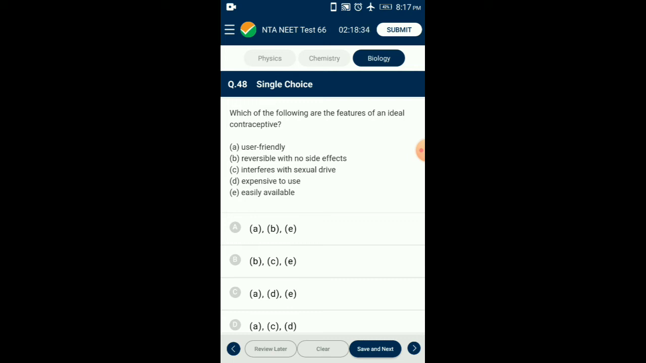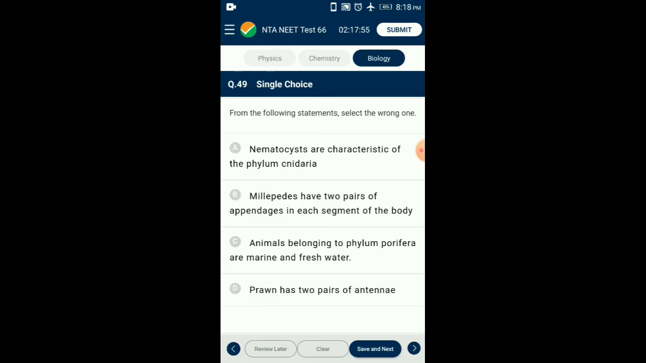A wide range of contraceptive methods are presently available, which could be broadly grouped into the following categories, namely natural or traditional, barrier, IUDs, oral contraceptives, injectables, implants, and surgical methods. So the answer for this question is option A. From the given statements, statements A, B, and E are the ideal contraceptive features. Question number 49. From the following statements, select the wrong one.